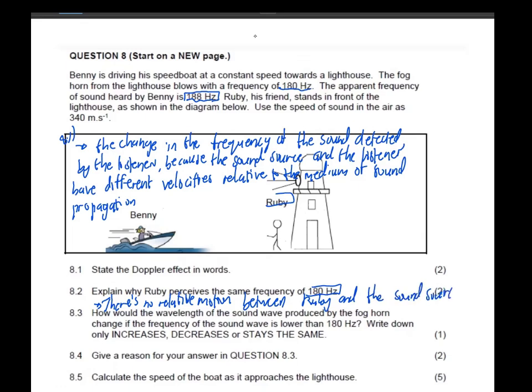The sound source being the horn from the lighthouse, right? Both Ruby and the lighthouse are stationary. So we know that the lighthouse does not move, and Ruby is also stationary. So at this point, we say the frequency of the source will be equal to the frequency of the listener. So there is no Doppler effect, because there is no relative motion between the sound source and the listener, right?